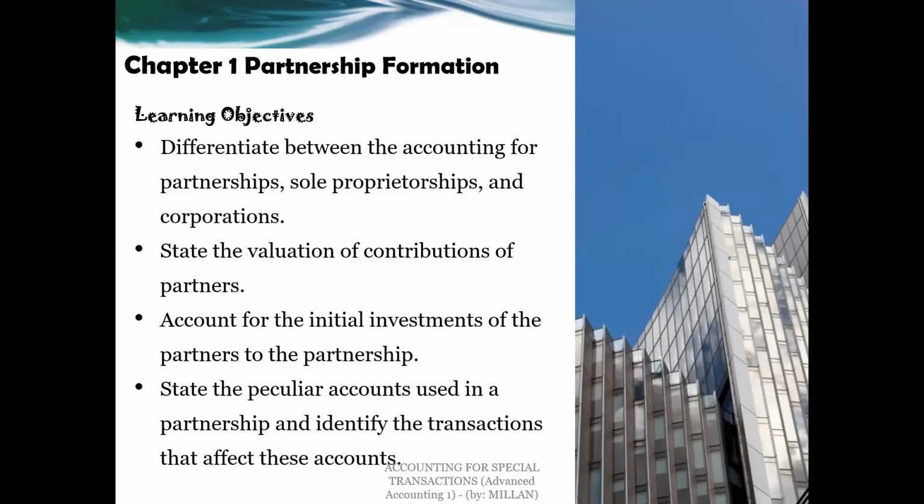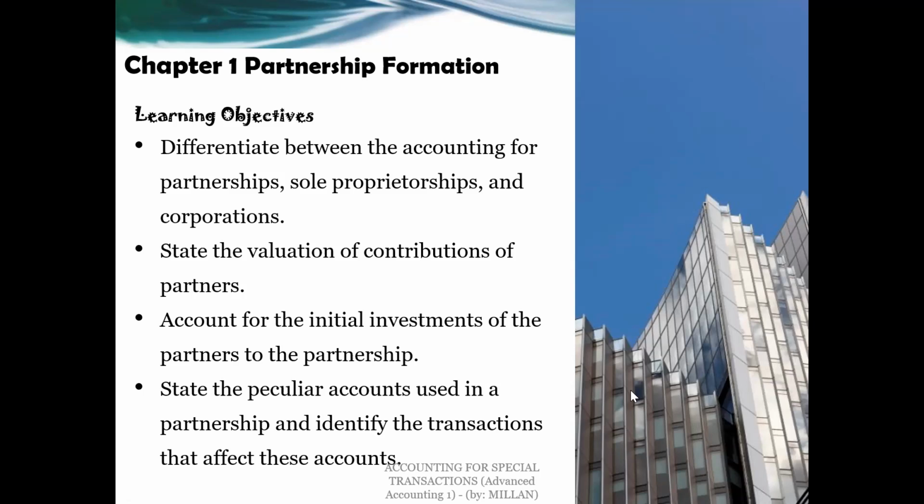For today, we will be discussing partnership formation. And here are our learning objectives. First, we will differentiate between the accounting for partnership, sole proprietorship, and corporation. We will state the valuation of contributions of the partners and account for initial investment of the partners to the partnership, and state the peculiar accounts used in a partnership and identify the transactions that affect these accounts.